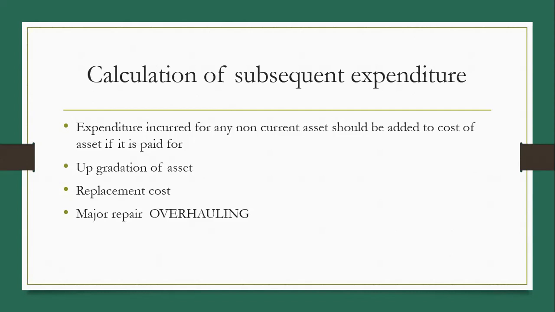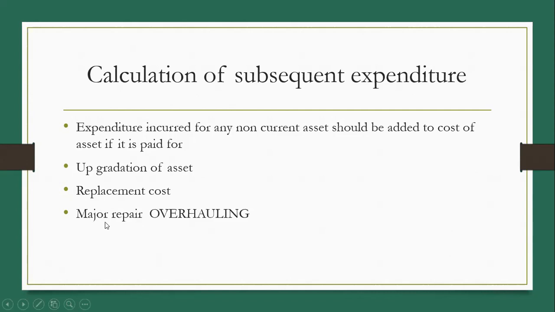We can take the example of replacement of a car battery. Periodically, we have to change the battery of the car. So that expense is not a regular expense, and without replacement of the battery, we cannot use the car or any vehicle effectively. So such cost of major repair should be added to the cost of the fixed asset.